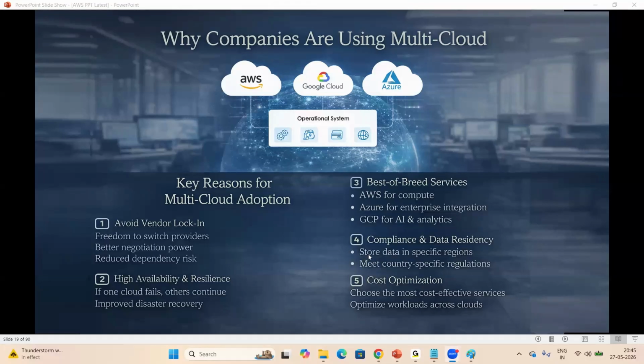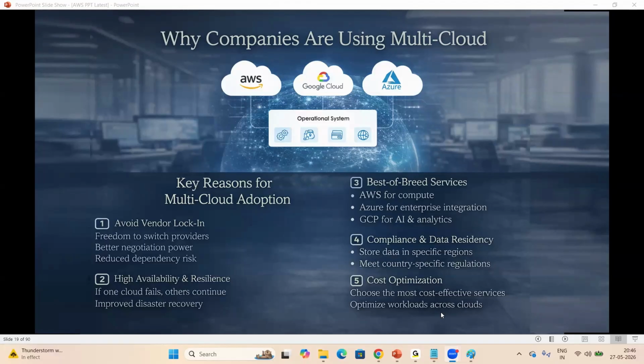And compliance and data residency. Look at here. Store data in specific regions. Meet country specific regulations. And cost optimization. Choose the most cost effective services. Optimize workloads across clouds. For example, AWS is giving storage at less cost, so we can use storage in AWS. In GCP, they're giving servers at less cost, so we can use GCP. In Azure, they're giving databases at less cost, so we can use databases in Azure. Like that, we can use different platforms.